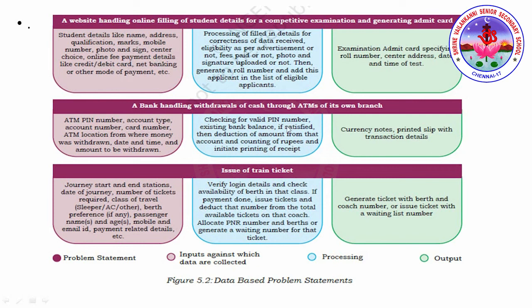And after collecting all this data, the website has to process it. So how is it processing? Processing of filled in details for correctness of data received. So it will check for the correctness of data, it will check for the eligibility, whether the student has paid the fees or not, and whether the photo and signature has been uploaded or not. All these things come under process for this particular problem statement.